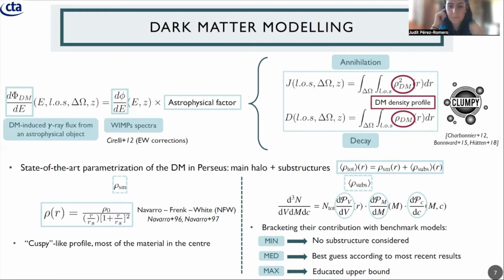them, of course. So the way we are including them is to split our modeling of the whole Perseus galaxy cluster into the smooth part, what we call the main halo part, and then to average on the substructures part, because CTA is not able to resolve individually these subhalos or substructures. For the case of the main halo, we are going to use a Navarro-Frenk-White profile. This falls in the group of cuspy-like profiles, in which most of the material is focused on the center, and it has been shown that it's pretty compatible, up to the scales of galaxy clusters, for describing the dark matter in